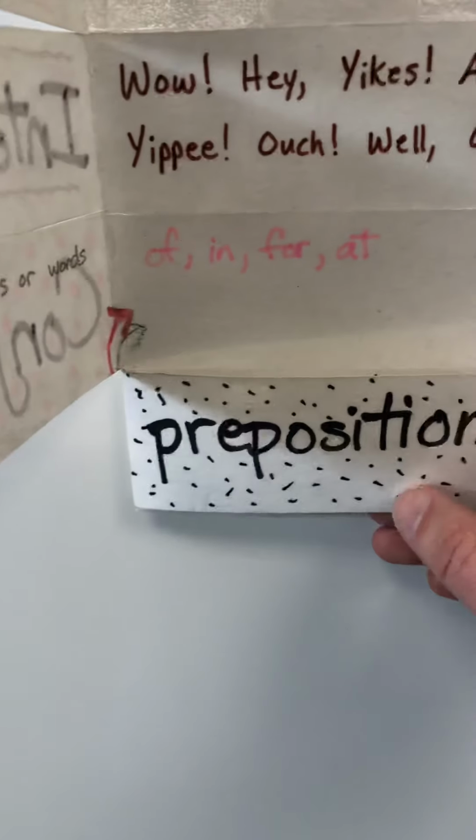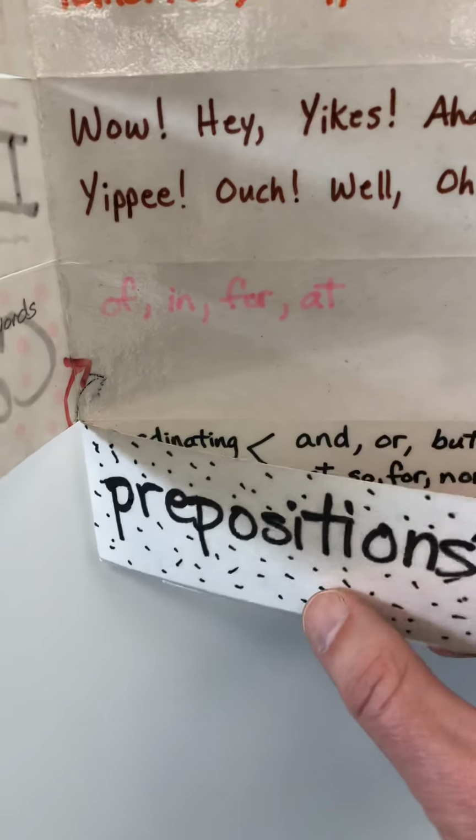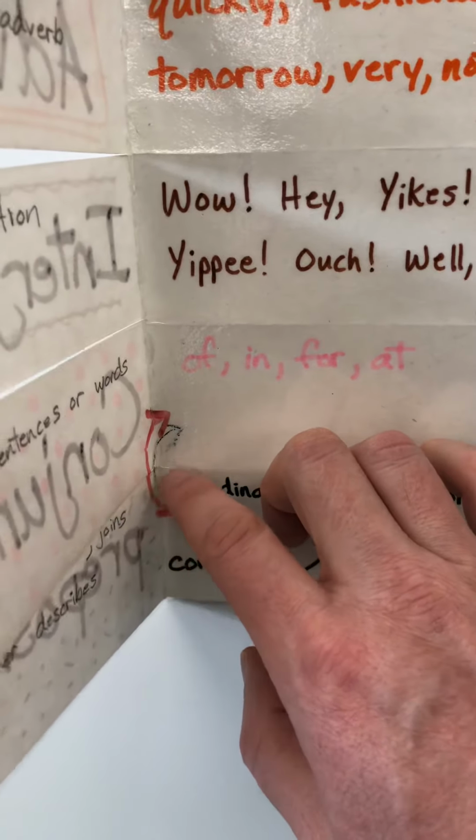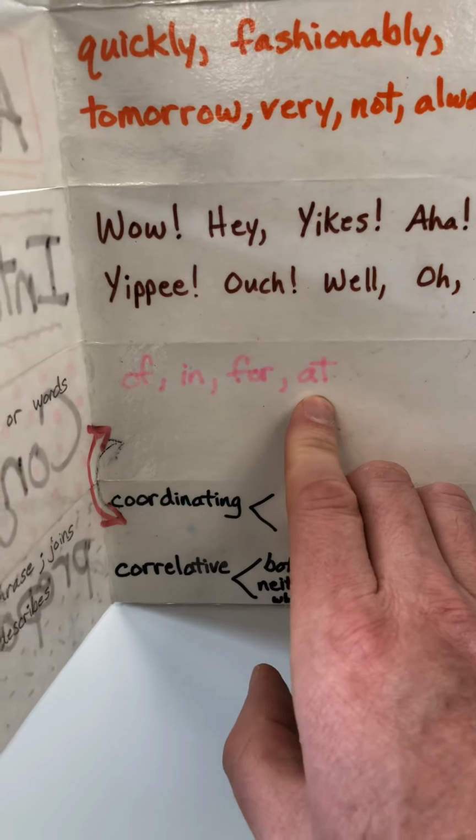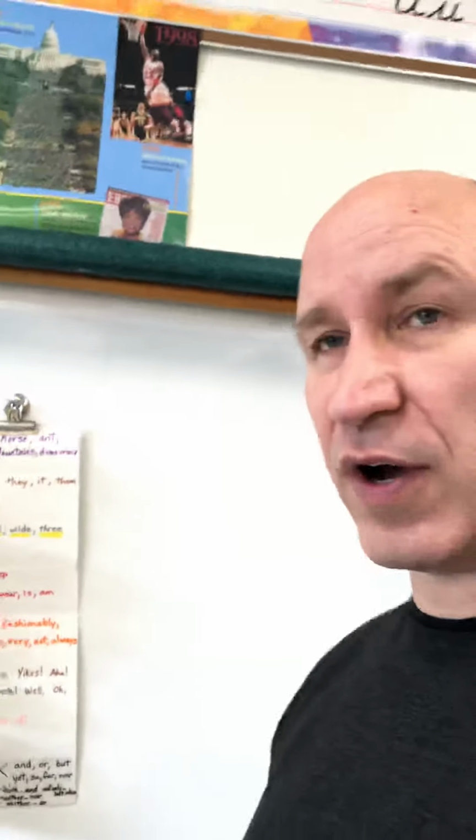And the last one is prepositions. They usually begin a phrase. Again, follow the arrow up here, like of, in, for, at. I like to think of Little Red Riding Hood. Little Red Riding Hood, she had quite a few examples of prepositions in the story.